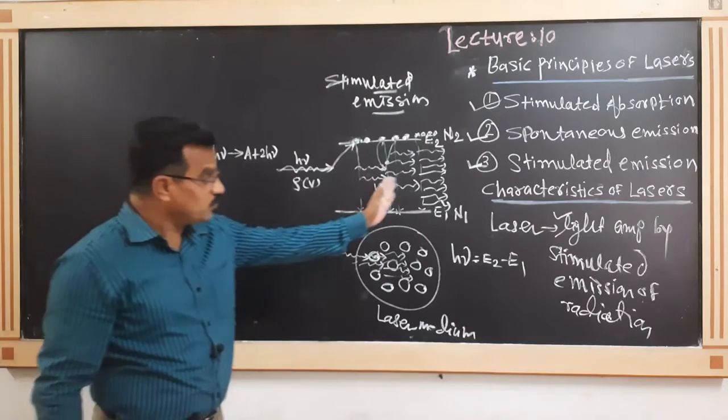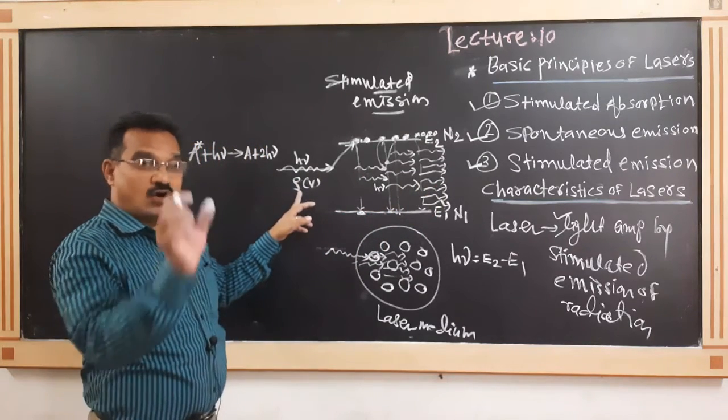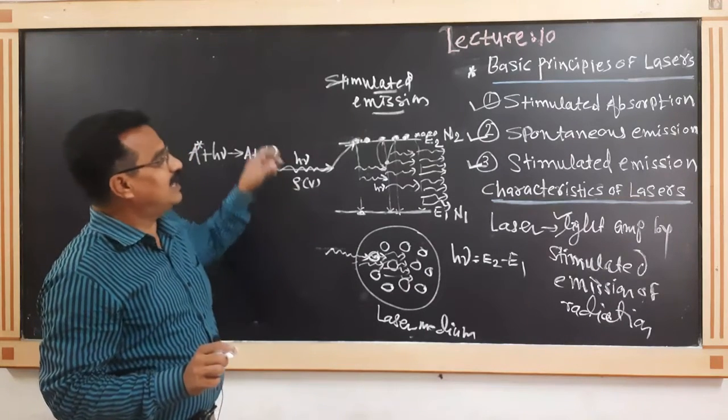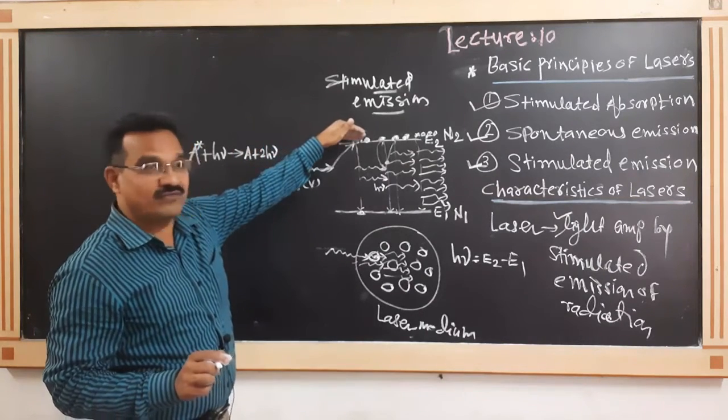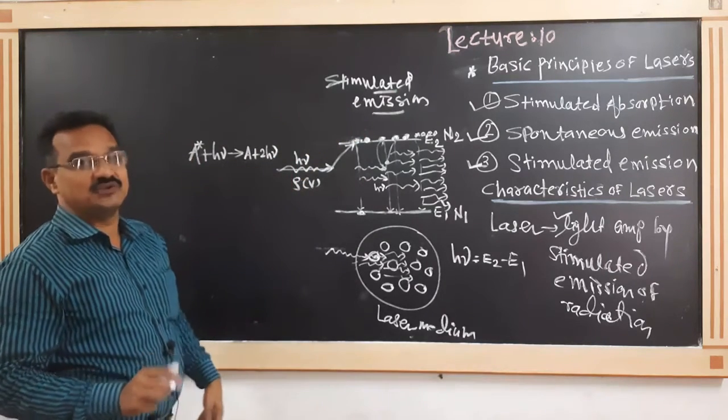Means how many photons are emitted depends upon two factors: how many photons are present per volume in incident light, and how many excited atoms are present in the E2 state.